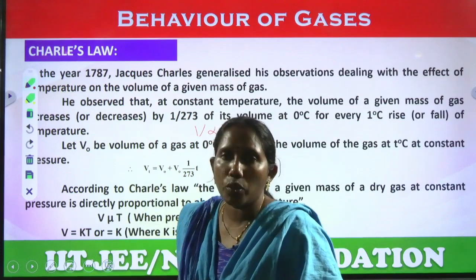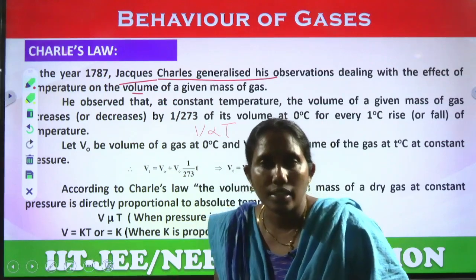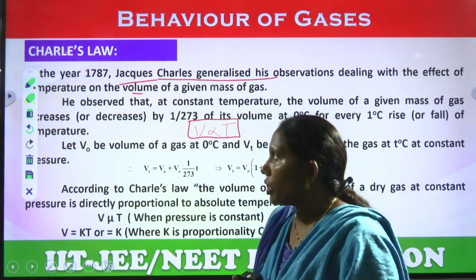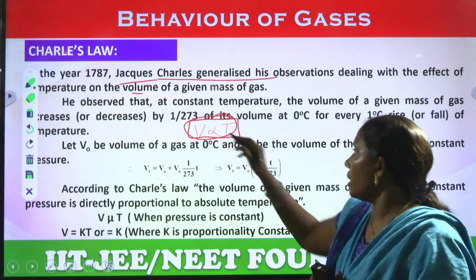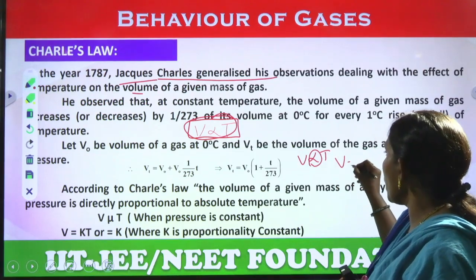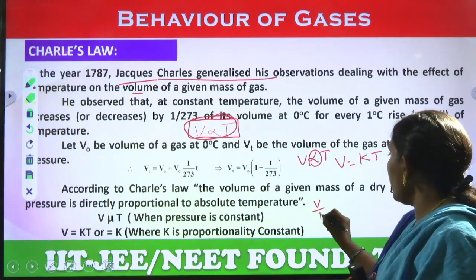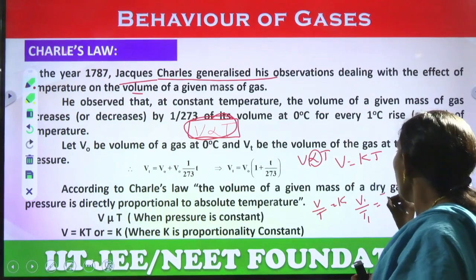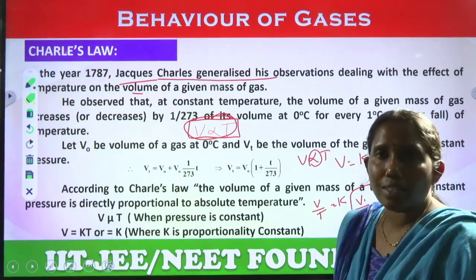First of all, who has proposed this one? This one was given by Charles. Jacques Charles has generalized this Charles law. At constant pressure, volume is directly proportional to the temperature. Then V proportional to T. If you remove the proportionality sign and keep the proportionality constant, V equals KT. Then V by T equals K, which is constant. So we can write V1 by T1 equals V2 by T2. This is the Charles law.